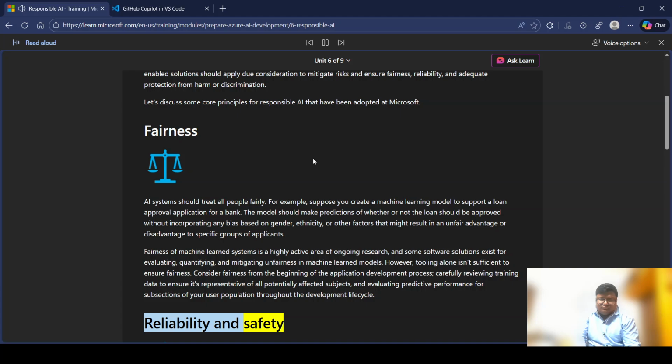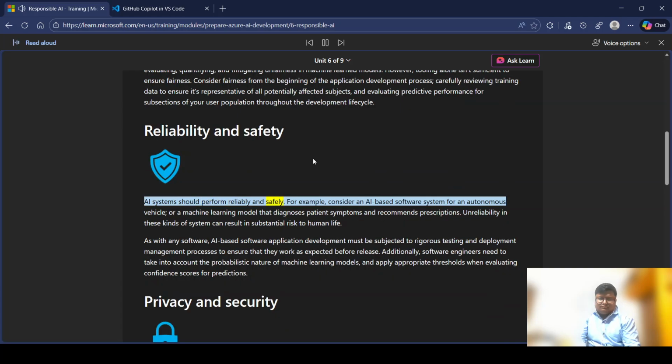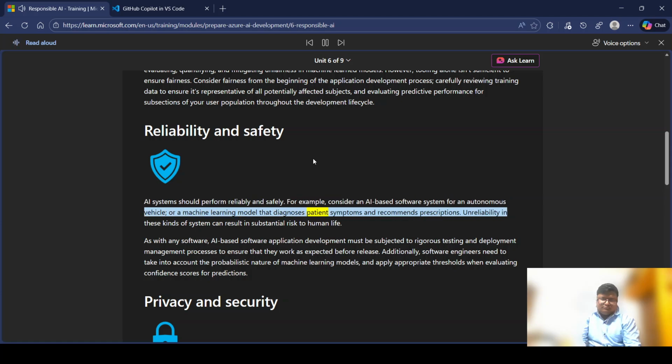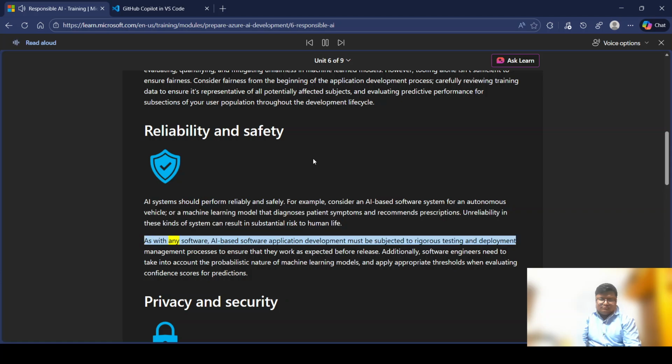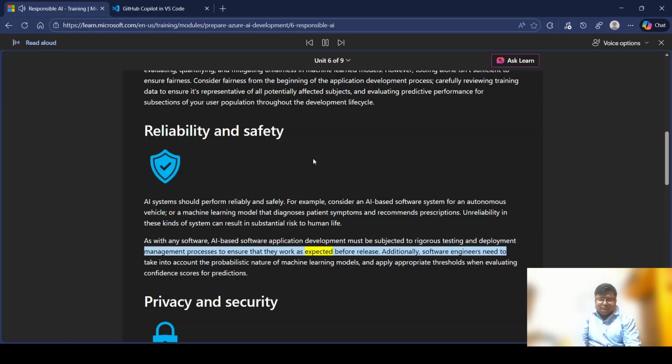Reliability and safety. AI systems should perform reliably and safely. For example, consider an AI-based software system for an autonomous vehicle or a machine learning model that diagnoses patient symptoms and recommends prescriptions. Unreliability in these kinds of systems can result in substantial risk to human life. As with any software, AI-based software application development must be subjected to rigorous testing and deployment management processes to ensure that they work as expected before release.